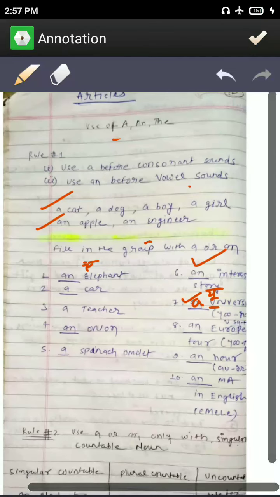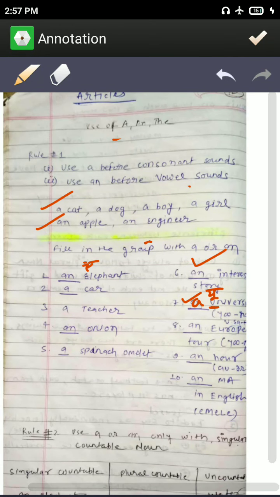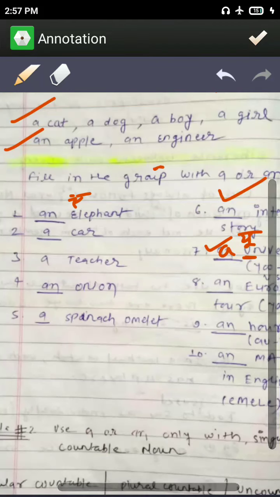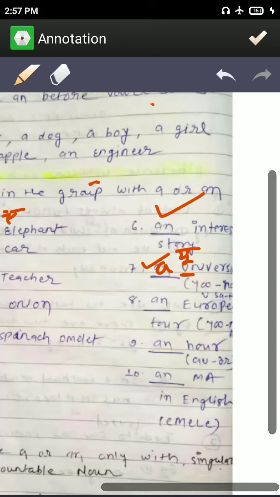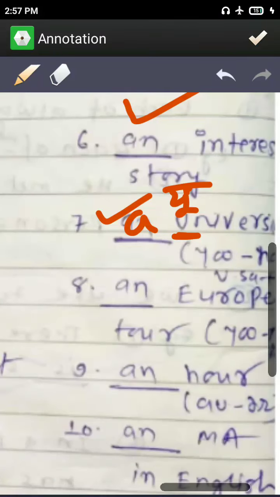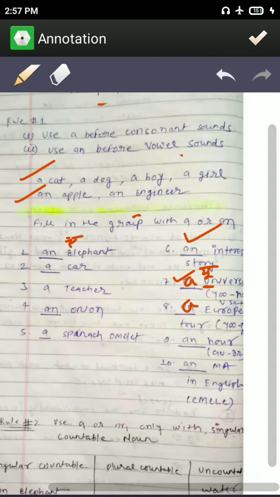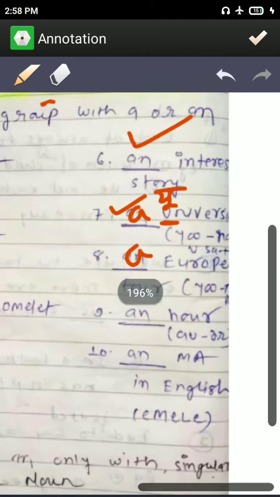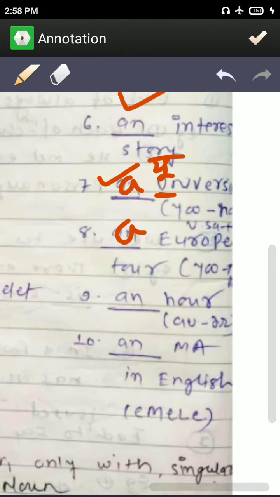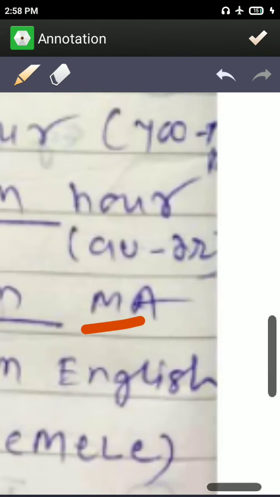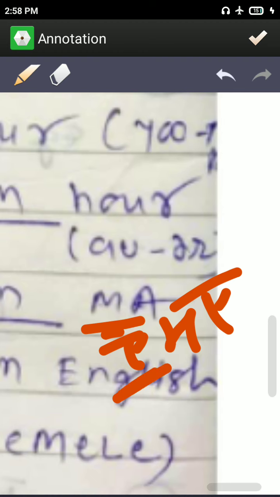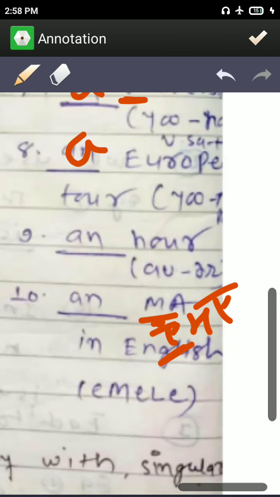Similarly, a teacher, an onion, a spinach, and a European. Here the answer will be a European. And a spinach, an hour: your answer will be an hour, because hour is spelled with an h, but it starts with a vowel sound, so we will use an.